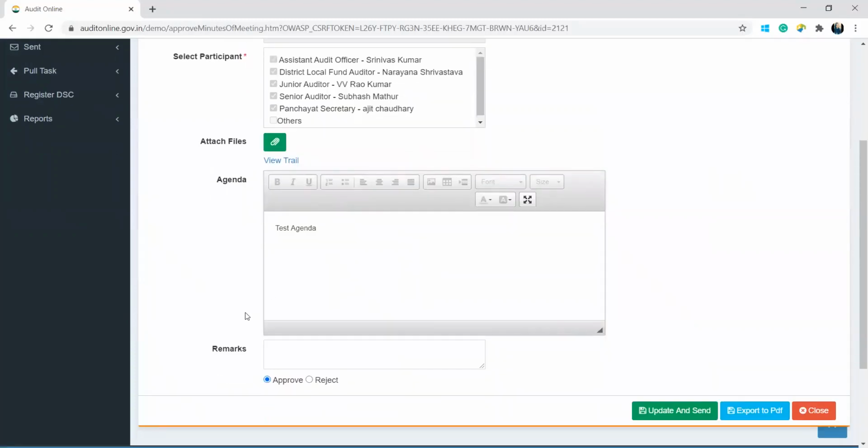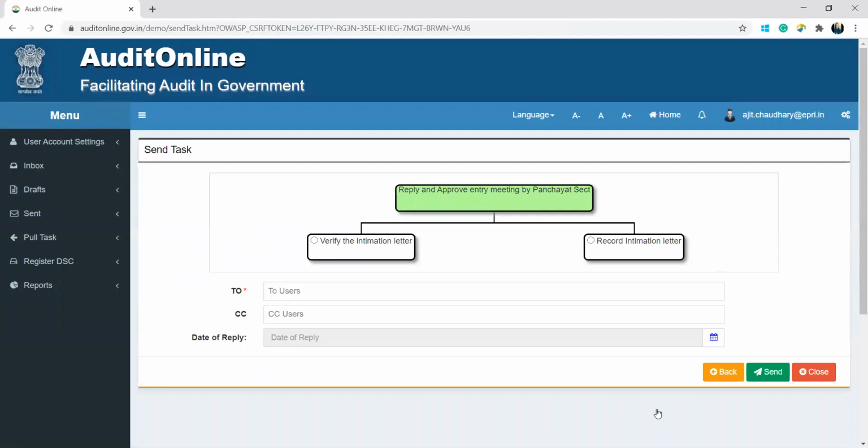So here, as the Panchayat Secretary, we can either approve or reject and give the necessary remarks if we have any. So we can either click on the approve radio button or the reject radio button and click on the save and send button. Once we click on the save and send button, the screen will appear where we have to send this task from.